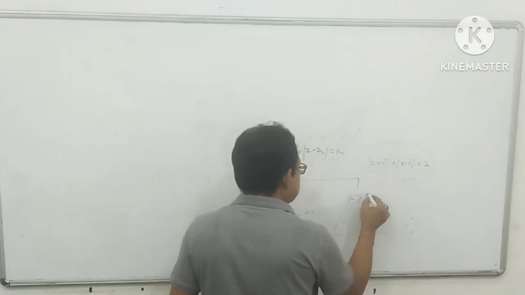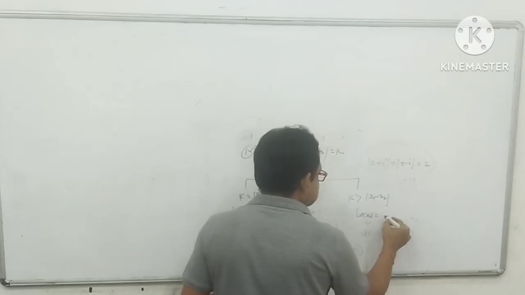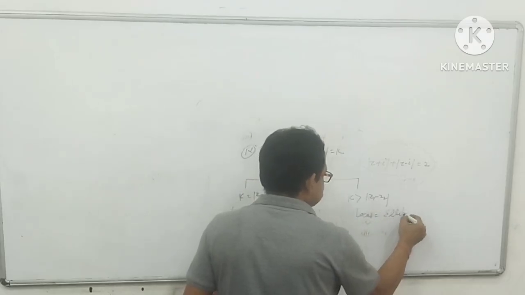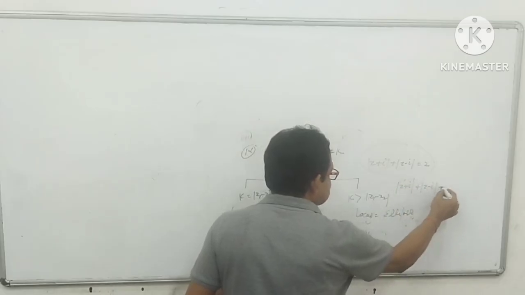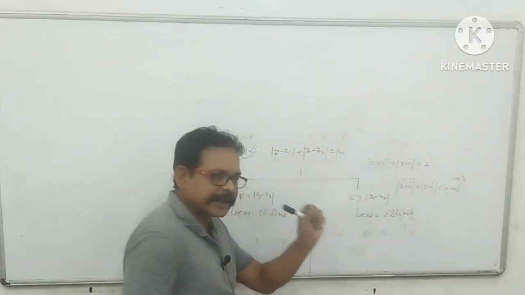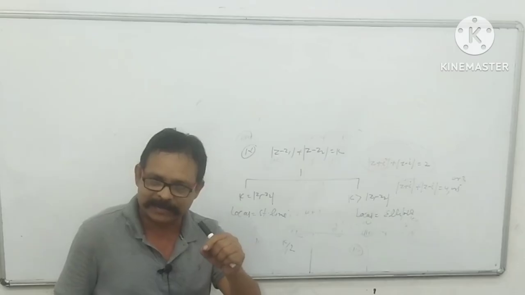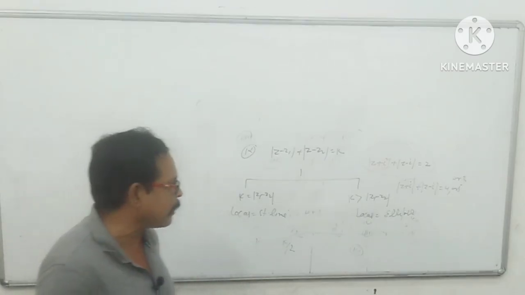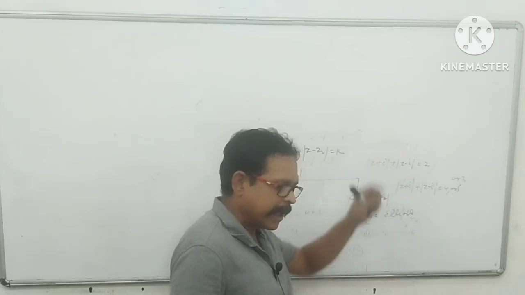If k is greater than mod z1 minus z2, then my dear student, the locus is an ellipse. Suppose in the same question, mod z plus i plus mod z minus i is given as 4 or 5 or 3, whatever, meaning greater than 2, then by observation, by looking at the question at a glance in a very short span of time, you will get the correct answer. The locus is an ellipse.